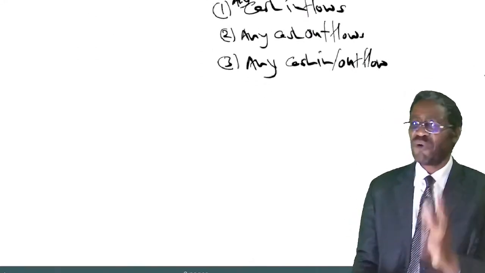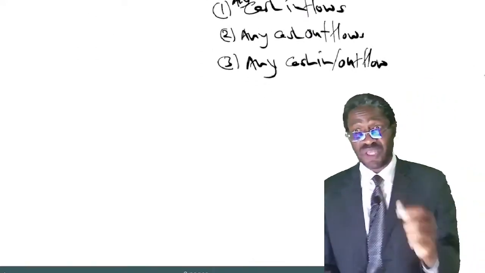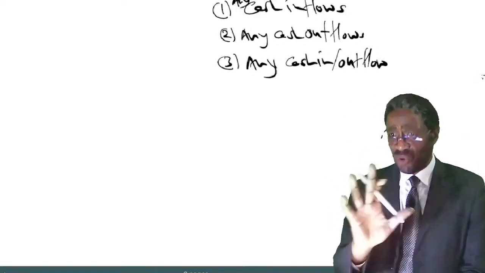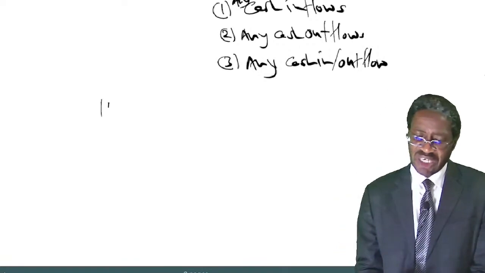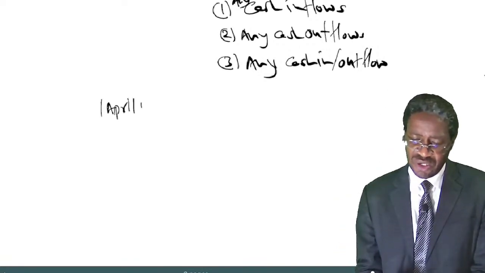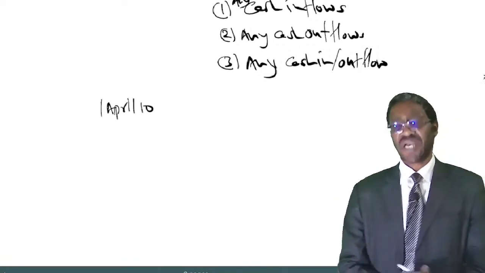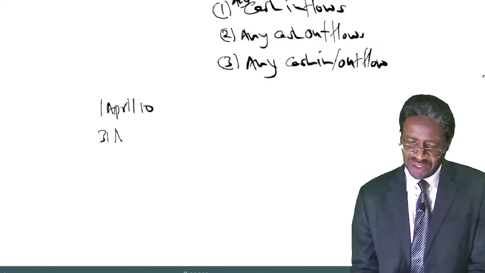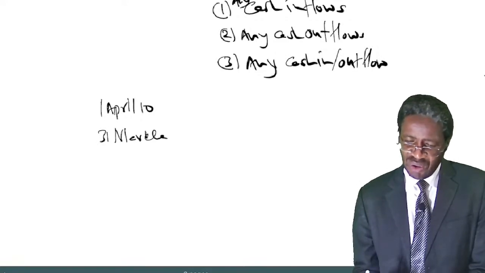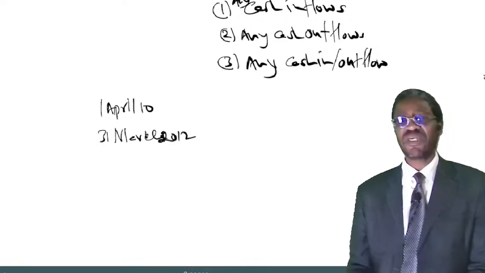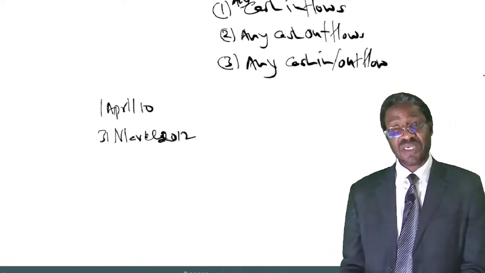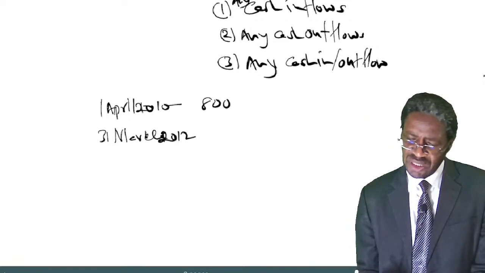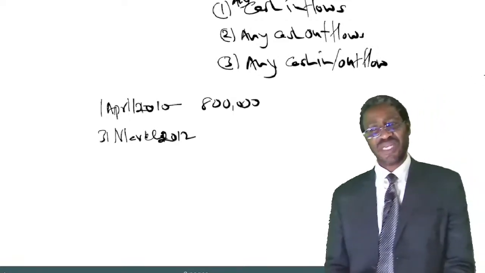But before I do it, I want to explain a few things. I've already told you we acquired that plant on 1st April 2010. Come 31st March 2012, we want to test for impairment of that asset. On 1st April 2010, we bought the machine for 800,000.